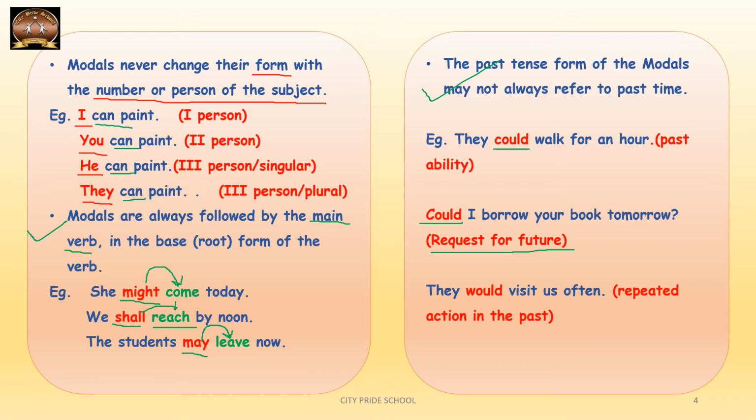Then they would visit us often. Would here is not indicating the past tense, but it is representing repeated actions in the past, that a particular action was repeated in the past, but now it is discontinued. It does not continue now.